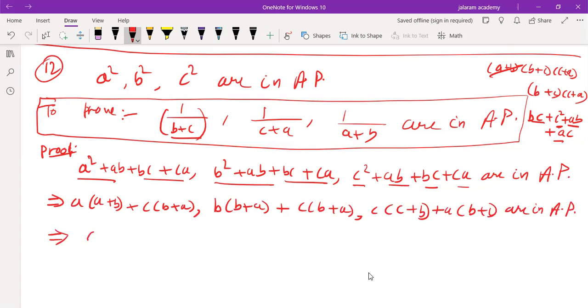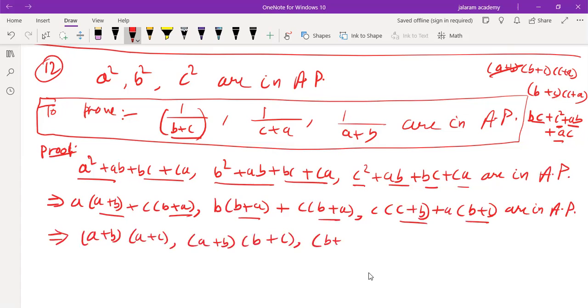It implies (a+b) is common into (a+c), (a+b) common into (b+c), (b+c) common into (c+a) are in AP.